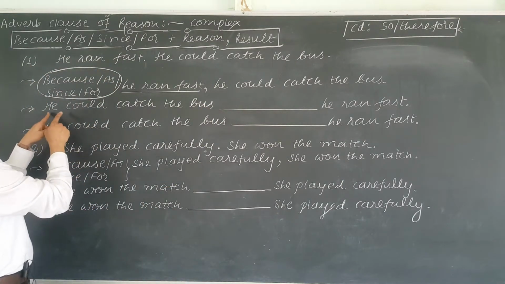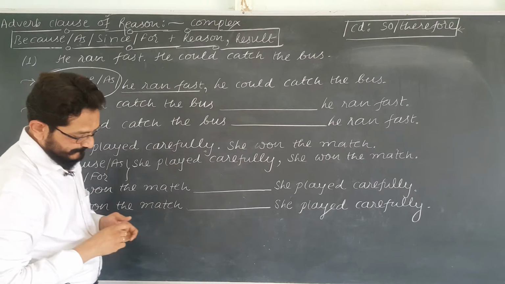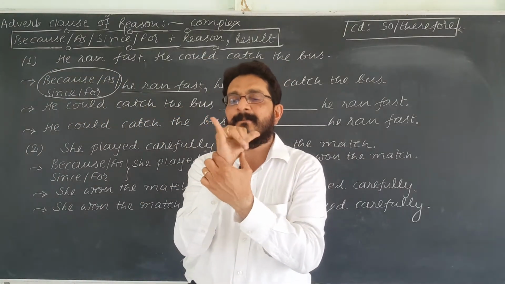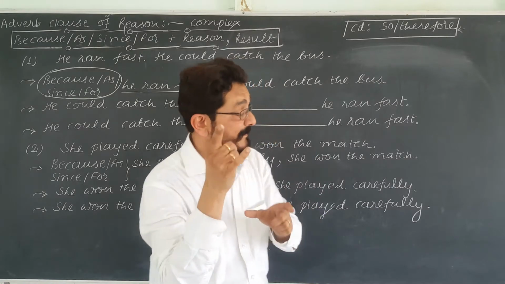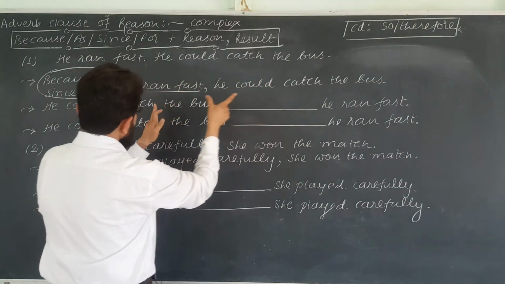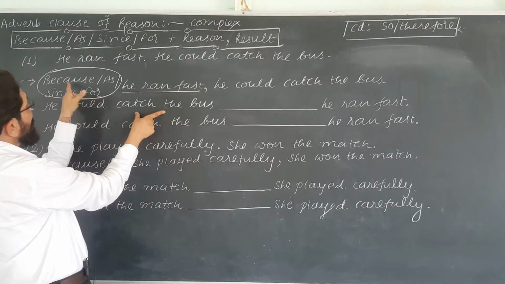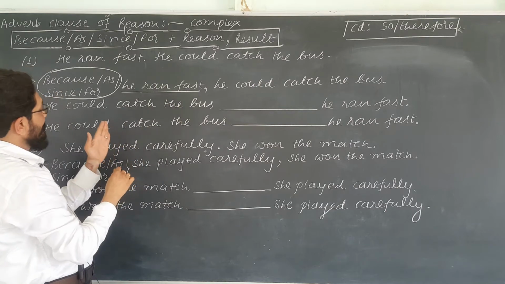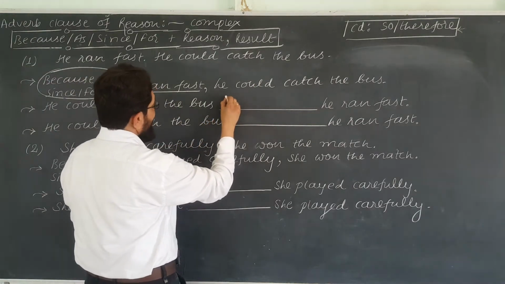Now see, an adverb clause can generally be written like this also. See, he ran fast is here, he could catch the bus is here. Now you have to write because, as, since, for here. Do you know how you can write?